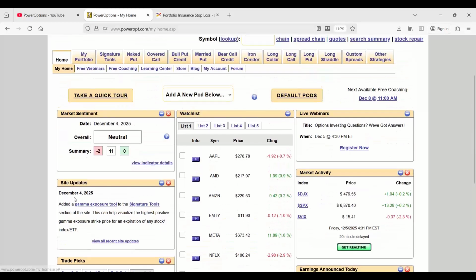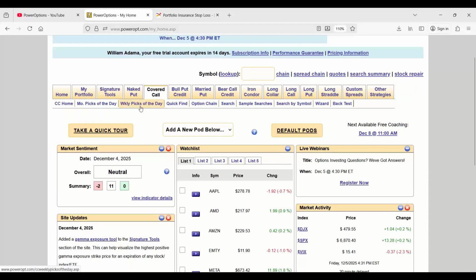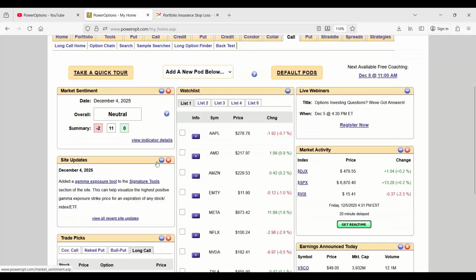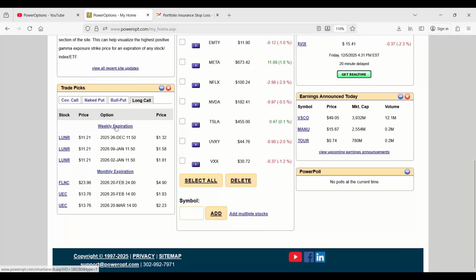These are based on our default criteria that were tested, which you can also see in the quick view for monthly and weekly picks of the day under the given strategy. Bull puts, there is no monthly or weekly. It's just the weekly, two weeks out. That's my preferred search that I tested, that I trade with about 15% of my portfolio. The covered calls, the naked puts, Ernie did, and the long calls, which represent about 10 to 15% of Ernie's portfolio, I believe. You can see those here in the trade picks.